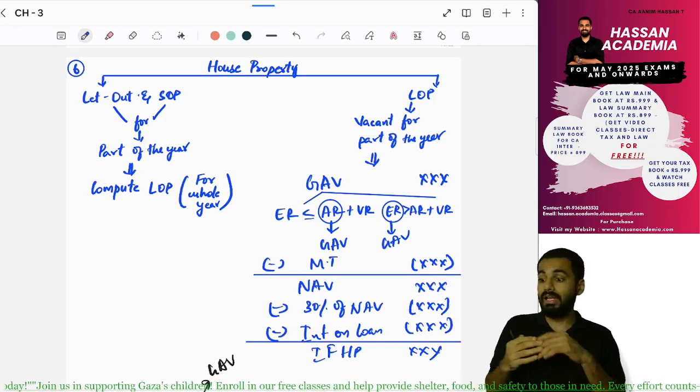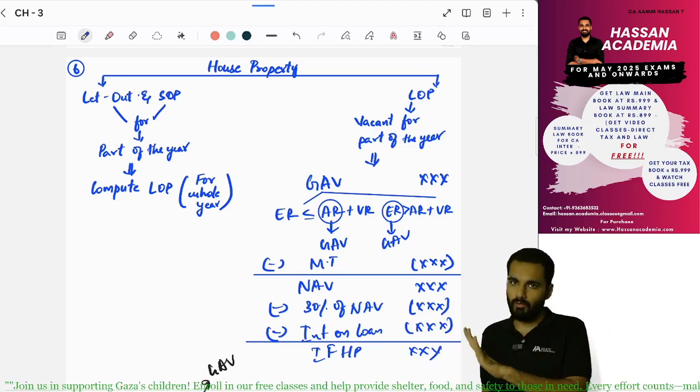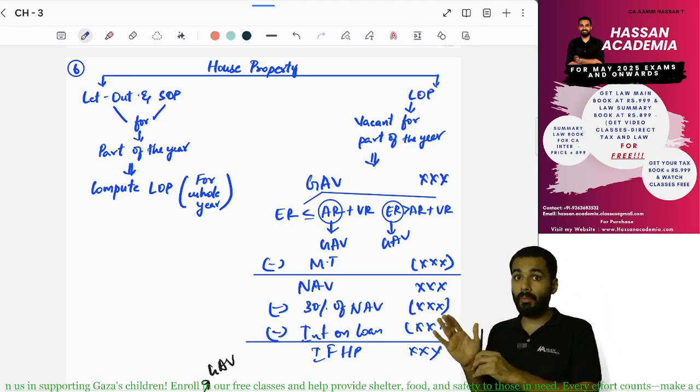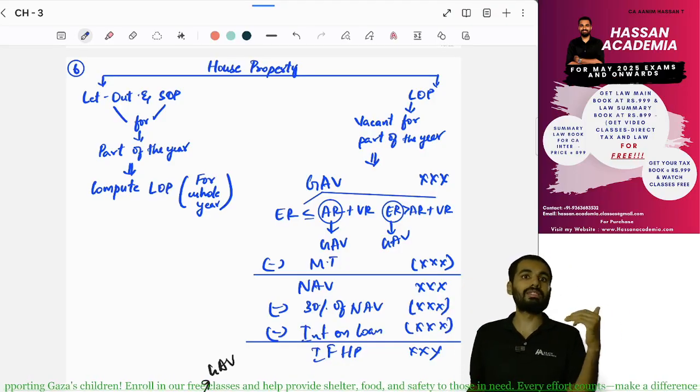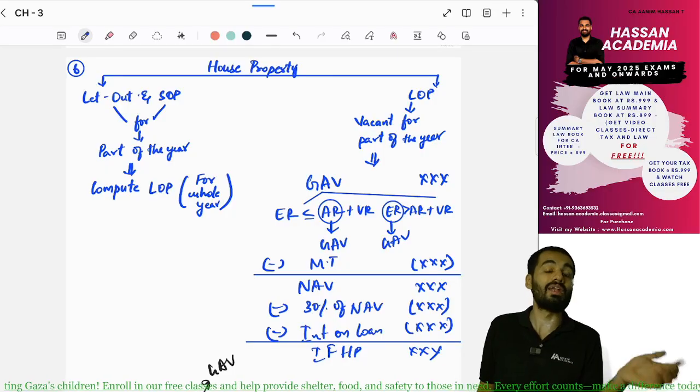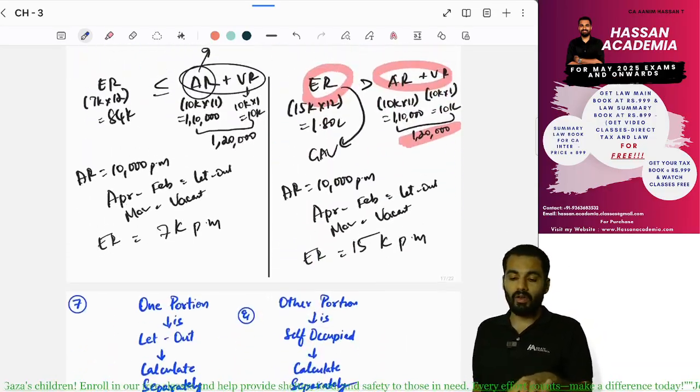Yes, but the let out property is vacant for part of the year. It is not self-occupied. It is just vacant. Let's say it is vacant for 1 month or 2 months. Then in that situation, how will we calculate?